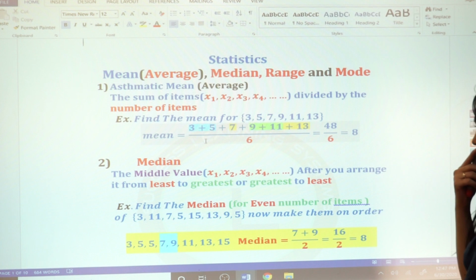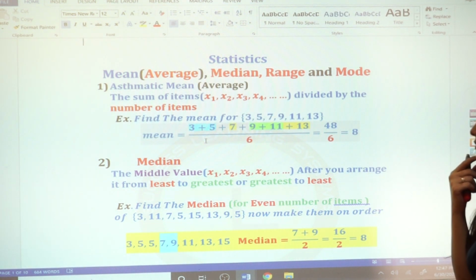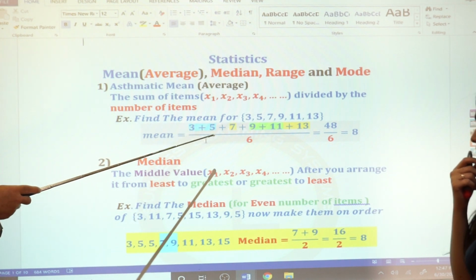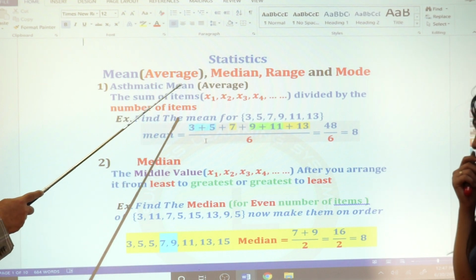Amir, you can sit anywhere you want. You can come here, or sit. Okay, Amir, we find the average by adding all the numbers and dividing by how many numbers we have. We call it sometimes mean, sometimes average.